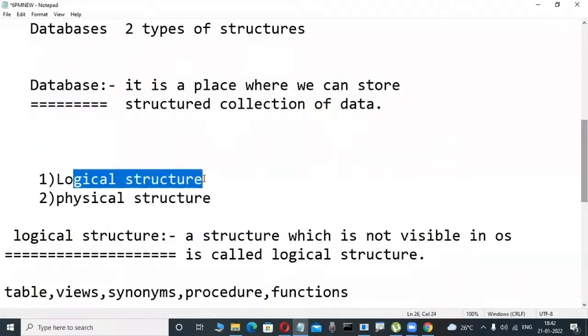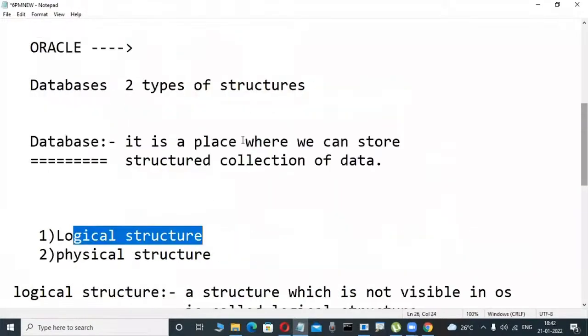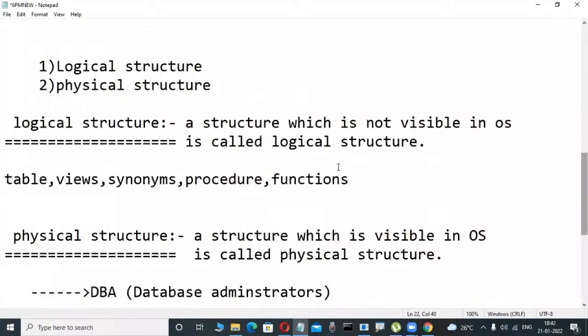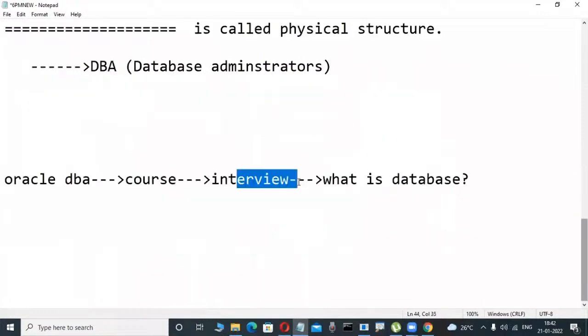Developers are logically good. That is a table, which is nothing but a structured collection of data. They have that idea, and that's why I am also telling it as a structured collection of data. Maybe that is their point of view, which is not a problem. They are thinking in an easy, logical way, and that is understandable. But unfortunately, a DBA person has different knowledge.